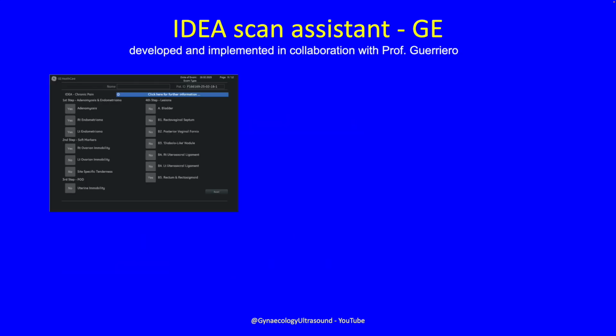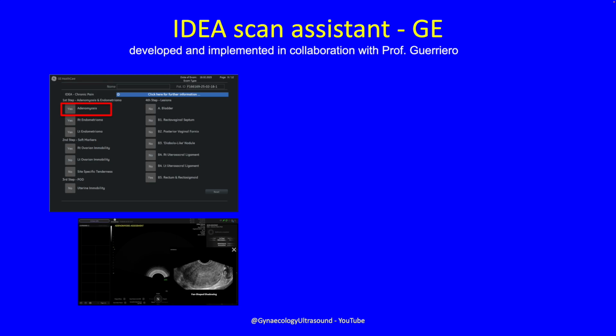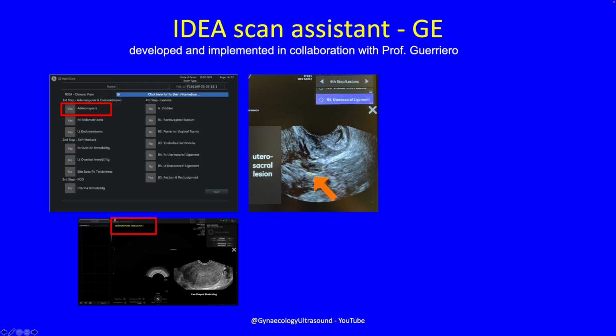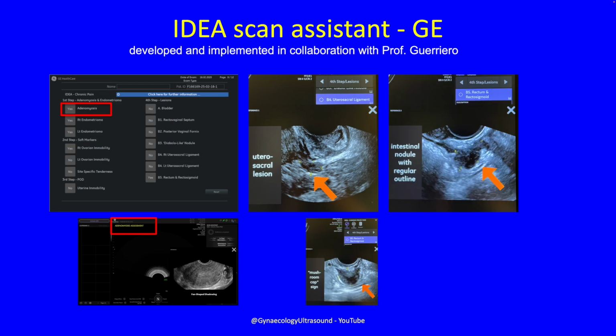The scan assistant on the GE machine also does this. It uses the 4 steps, 1, 2, 3, 4. And the first step, again, is adenomyosis. And there are some images as an example to help guide you to diagnose this. There are also images of the other deep endometriosis lesions.